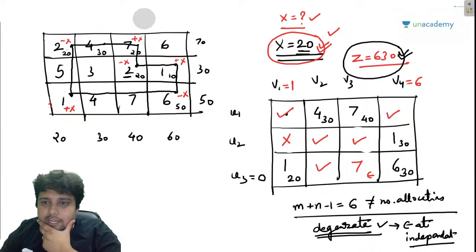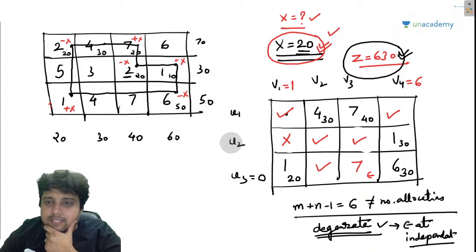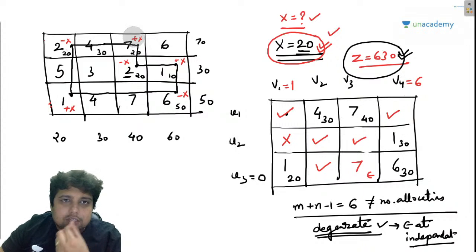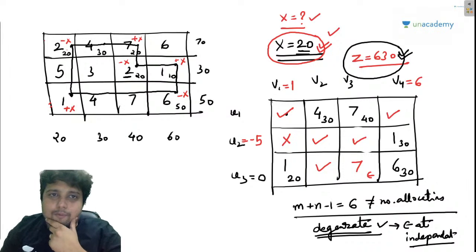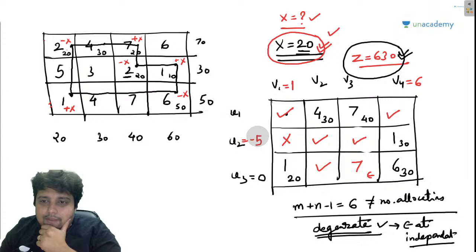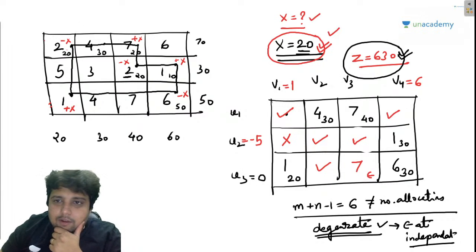Then this plus 6 equal to 1, so this is minus 5. I hope you are getting my point, right? Then what? Tell me, then what? 0 plus v3 equal to 7. So v3 will be equal to 7.